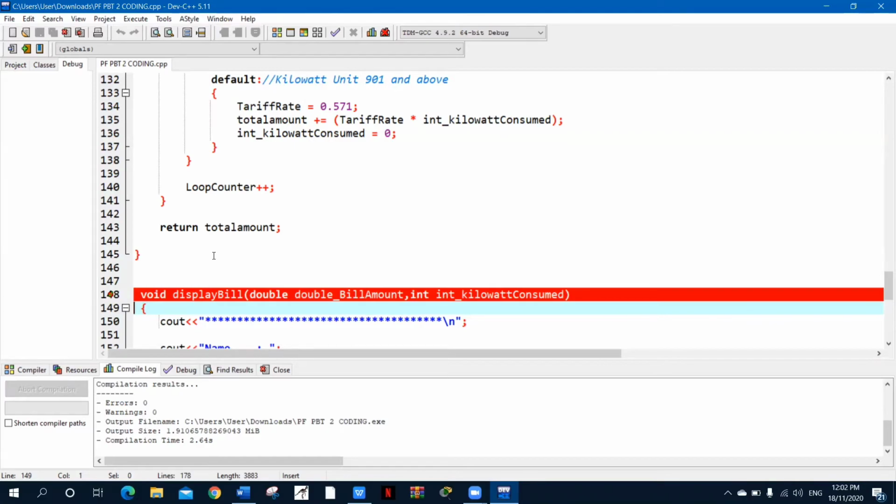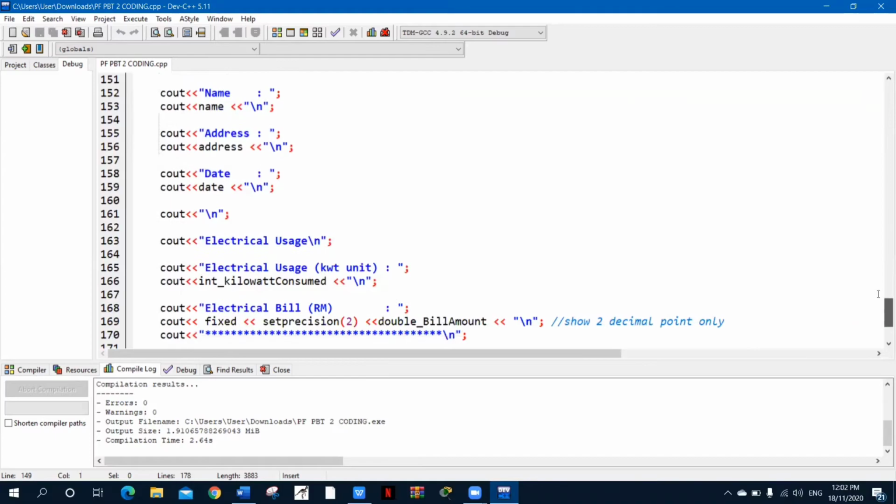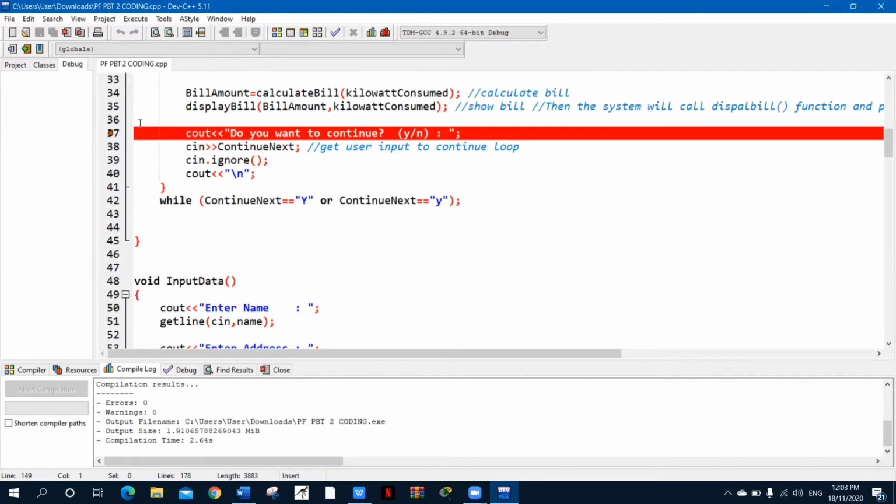For bill amount, the system will show 2 decimal points only. Here we can see our name, address, date, electrical usage in units, kilowatt consumed, and electrical bill. Finally, the system will wait for user input to continue to the next cycle.